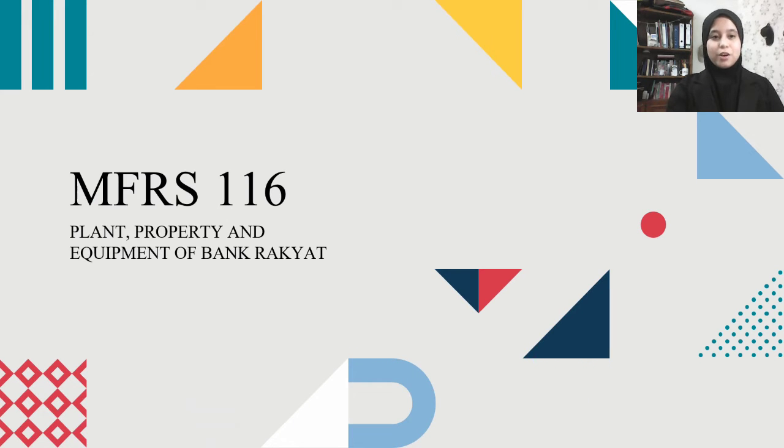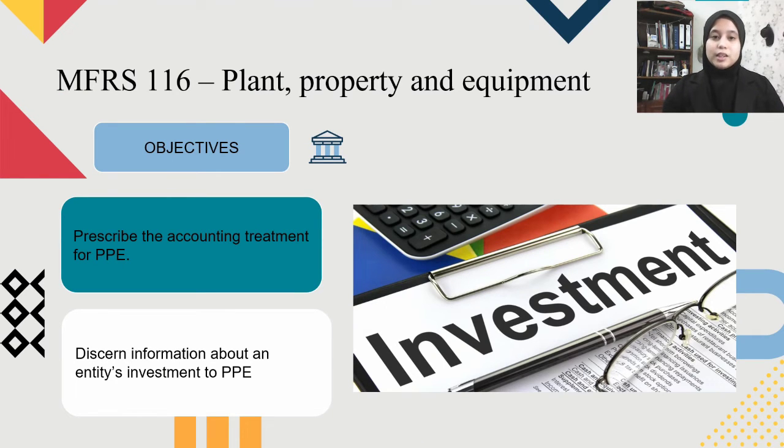Alright, the first part of standard interpretation is about MFRS 116, which is property, plant, and equipment of Bank Rakyat. The objective of this standard is that it prescribes the accounting treatment for PPE, so that the users of the financial statements can know how much the total PPE of this business is, that can be changed to investment.